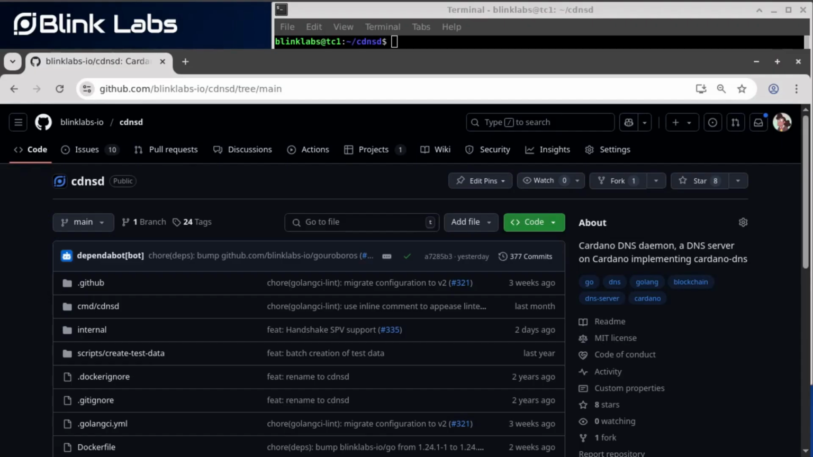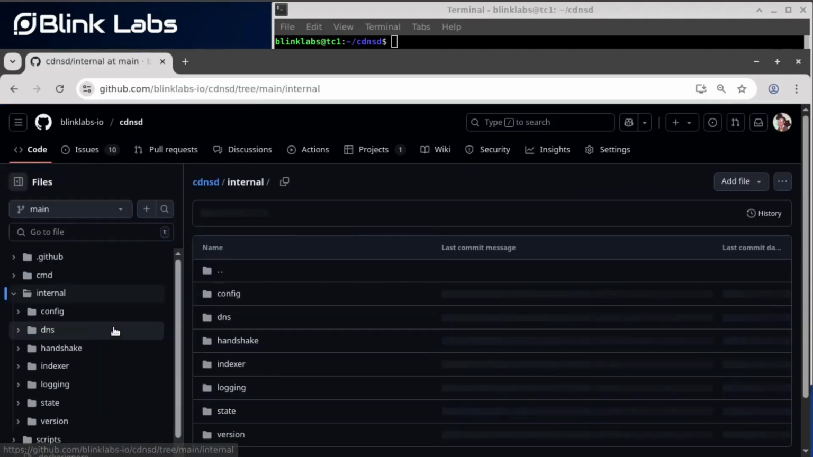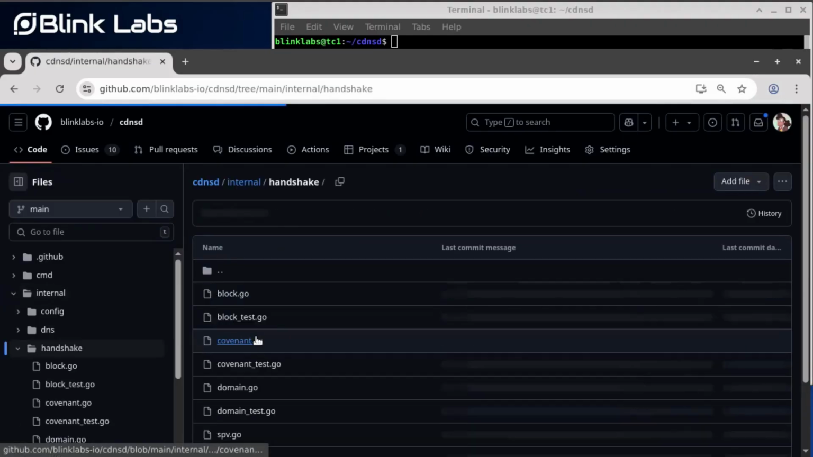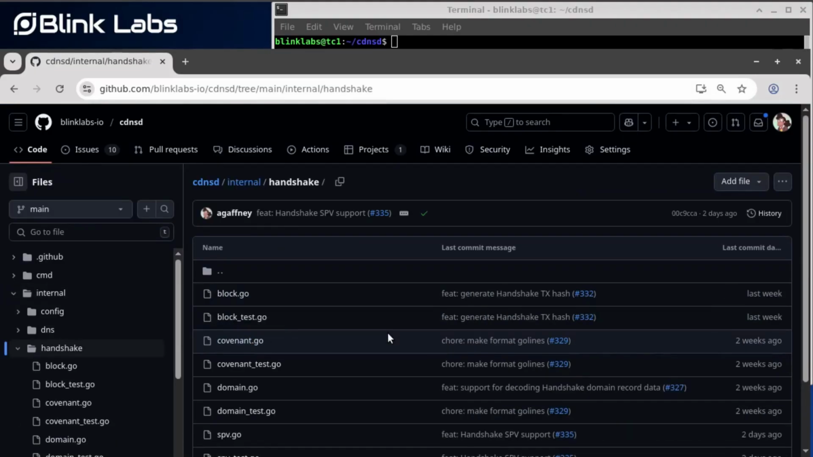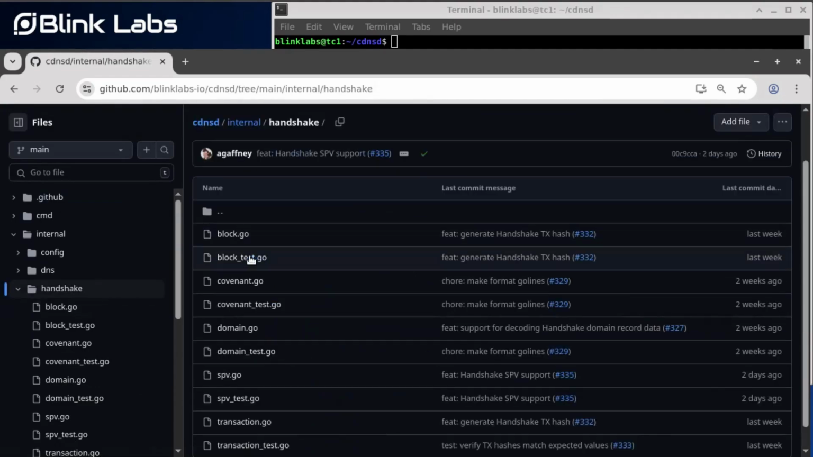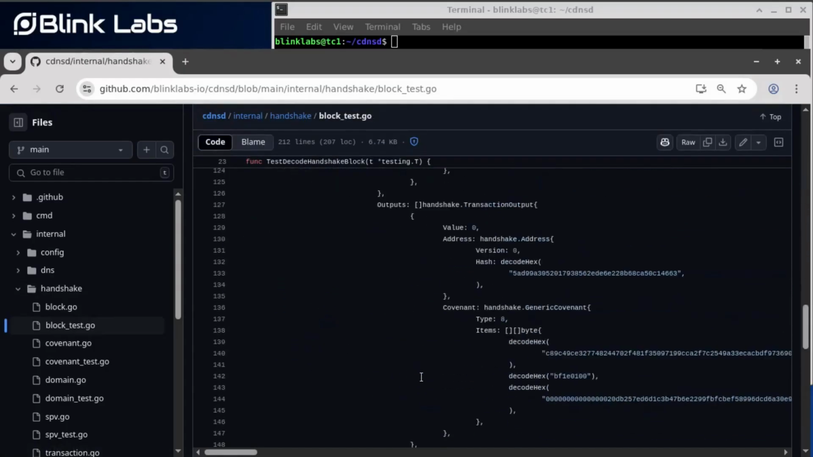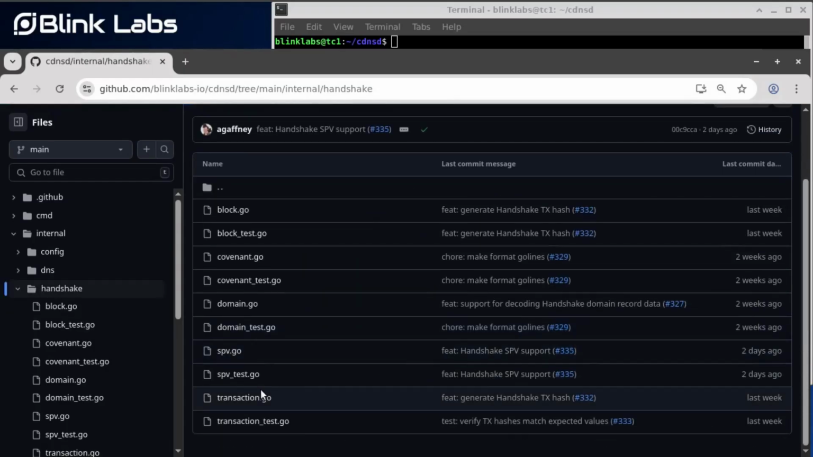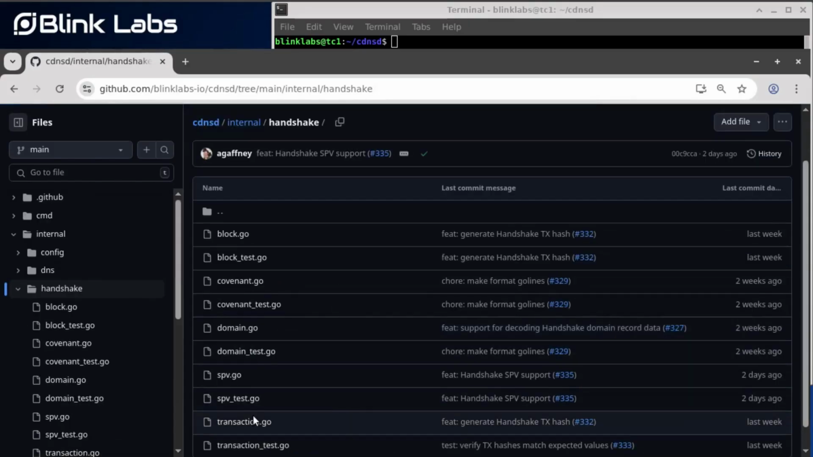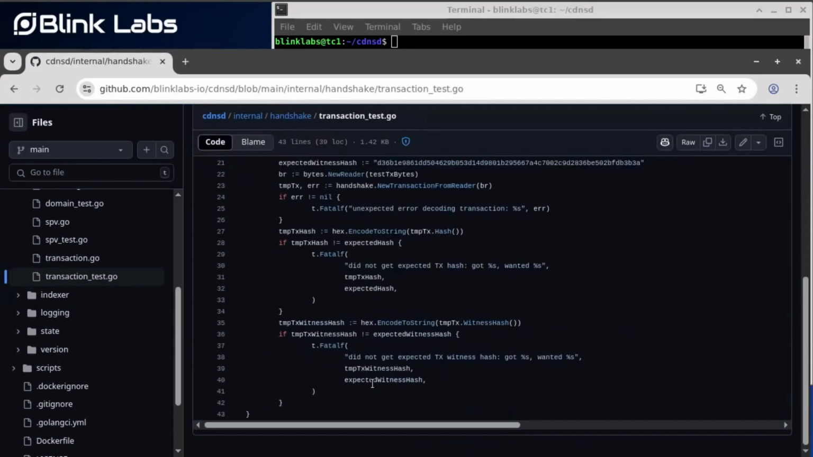Milestone 1's goal was to implement parsing and validation of Handshake blockchain data, which we have accomplished. We started with developing support for primitives to handle the blockchain block for the Handshake blockchain format. We have support for blocks and block headers, tests to go with it. We have support for transactions and tests to go with it.